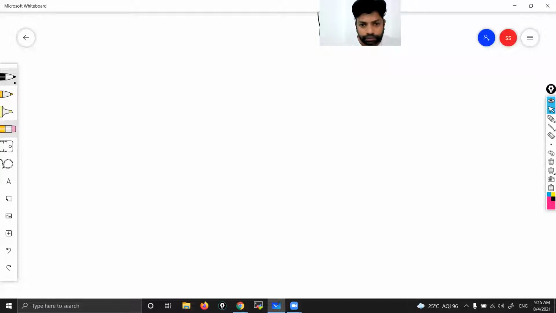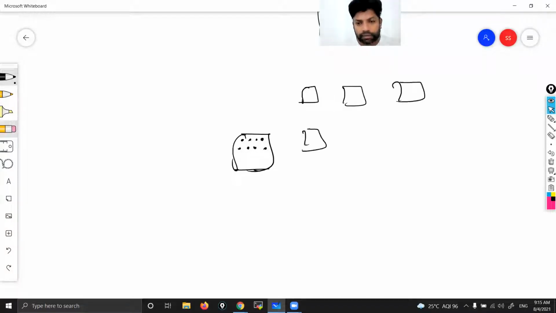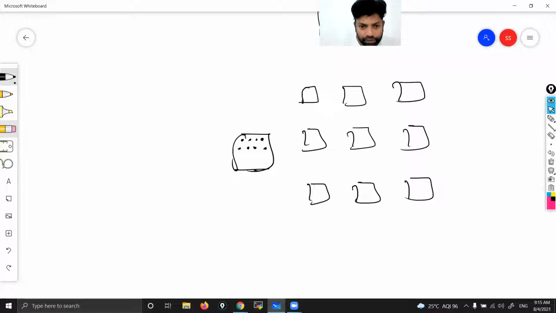See here, this is the home page. In the home page, you can see so many options. These are backend pages. So these options are linked with backend pages.